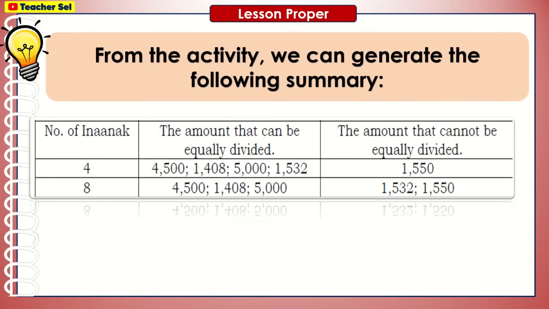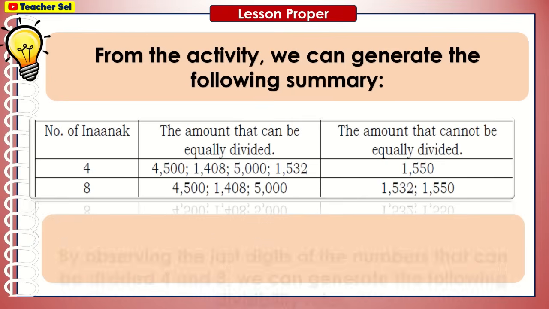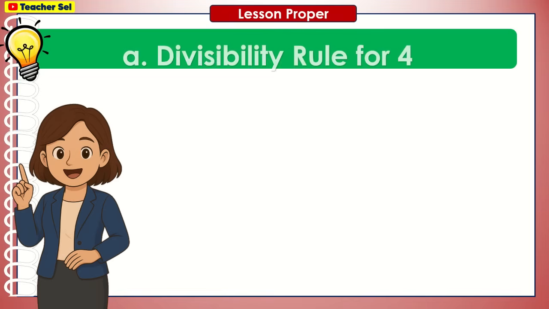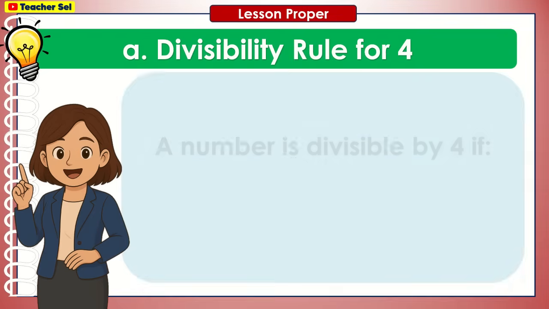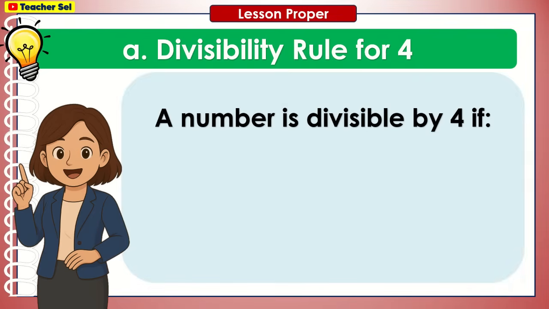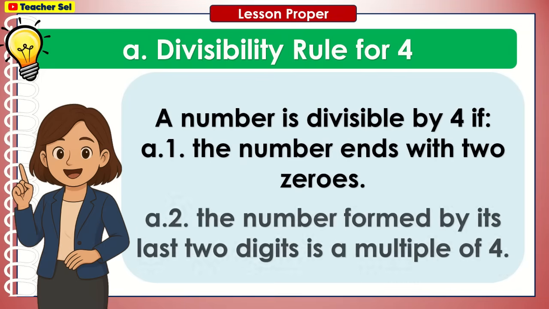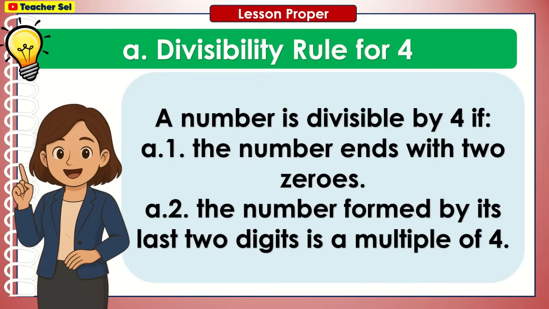From the activity, we can generate the following summary. By observing the last digits of the numbers that can be divided by 4 and 8, we can generate the following divisibility rules. Divisibility rule by 4. A number is divisible by 4 if the number ends with 2 zeros. The number formed by its last 2 digits is a multiple of 4.